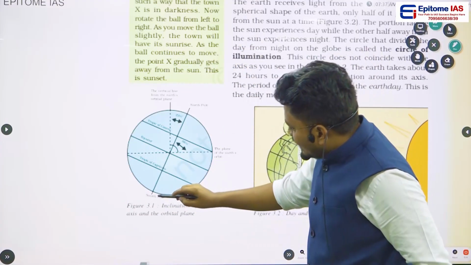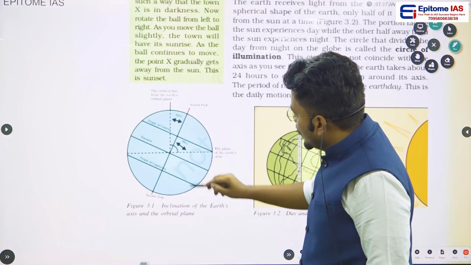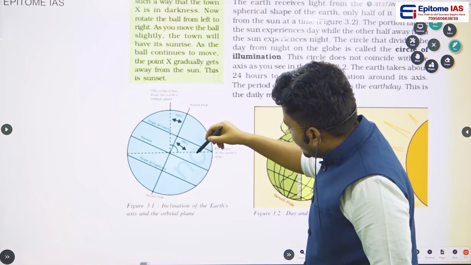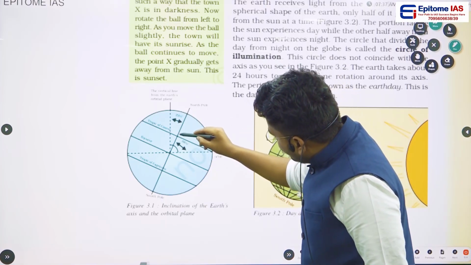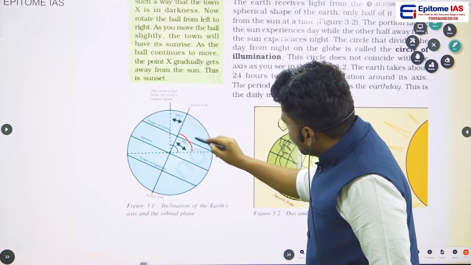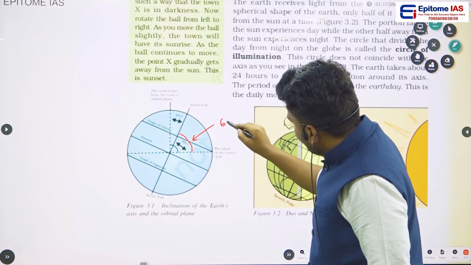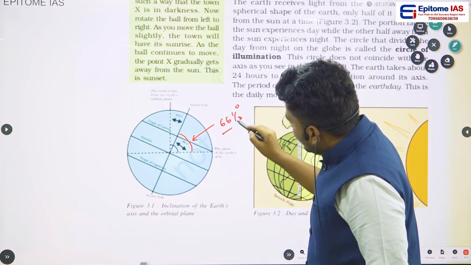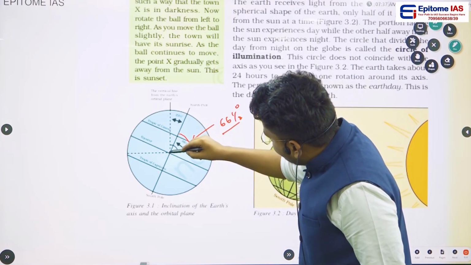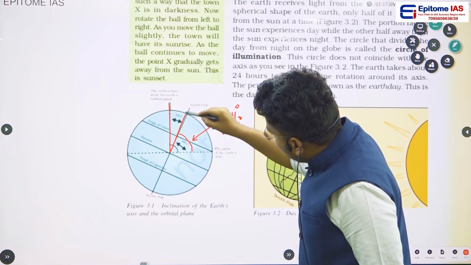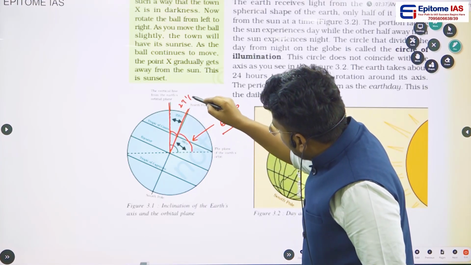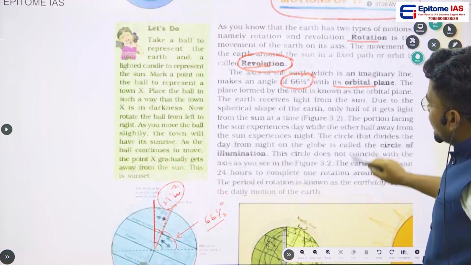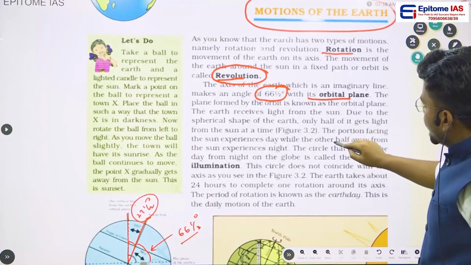the axis. This is the axis which is passing from North Pole to South Pole. So I have drawn an image. In this picture, there is an imaginary line drawn here. This angle is known as the orbital angle, and this angle will be 66 and a half degrees. And the angle between this line and this axis will be 23 and a half degrees. Okay, so that is what he was mentioning in this particular paragraph.